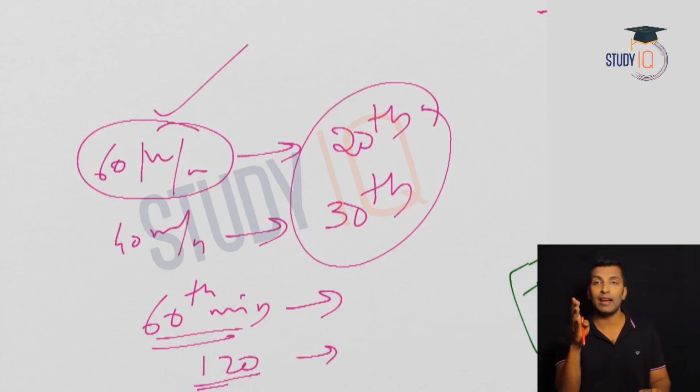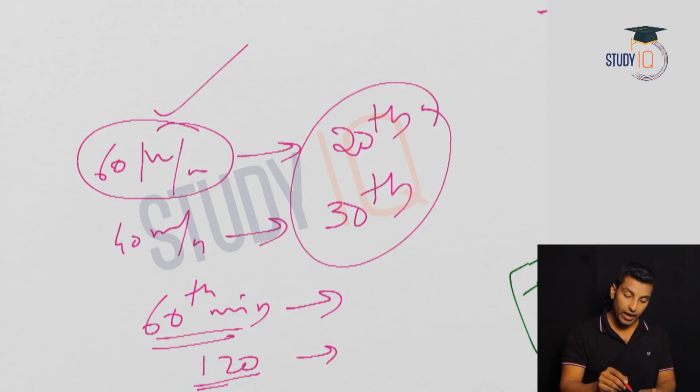Okay, so these two are entirely different questions. You should not have any confusion. Now, this is a case of moving in the same direction. If you are moving in the same direction, when I say 1 round lead, that's the first meeting. If I am saying third meeting, 3 round lead, who's taking the 3 round lead? The person who's faster, the person who's having more speed. So 3 round lead means 3 meetings are over, 10 round lead means 10 meetings are over, 7 round lead means 7 meetings are over, if you are moving in the same direction.